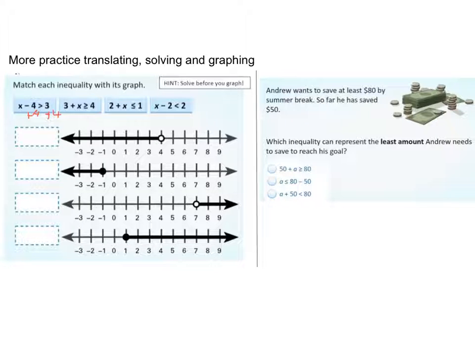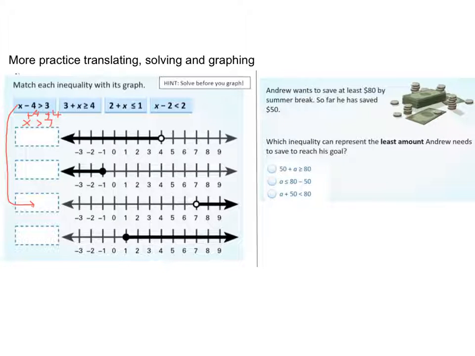So that's going to give me x greater than 7. And then I look down here and I see there's an open circle starting at 7. So that one matches there. So I'm just going to draw a line down to show which one it matches with.